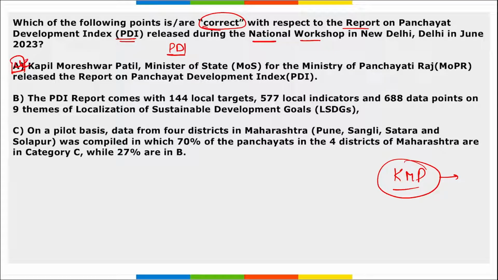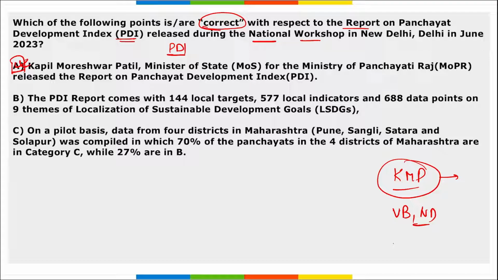Then next thing you need to remember here, that this was launched at the Vigyan Bhavan in New Delhi. Next, PDI was formulated for what? It was launched to evaluate the different indicators that are responsible for the development in villages. I repeat, this PDI Panchayat Development Index was released in order to measure the different indicators that will be responsible for the development in villages.